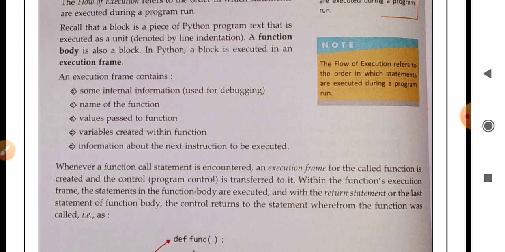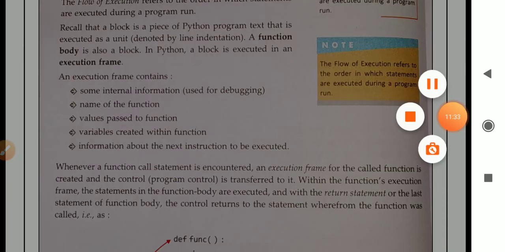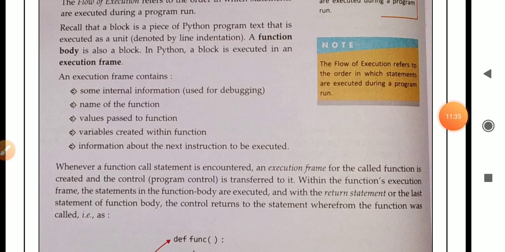Recall that a block is a piece of Python program text that is executed as a unit, denoted by line indentation. A function body is also a block. In Python, a block is executed in an execution frame. Means how can we identify a block?